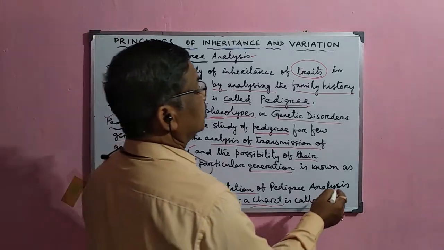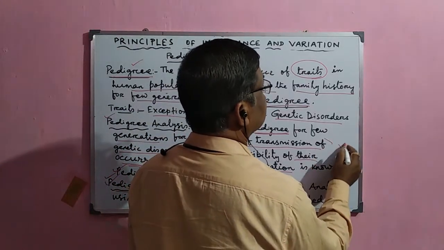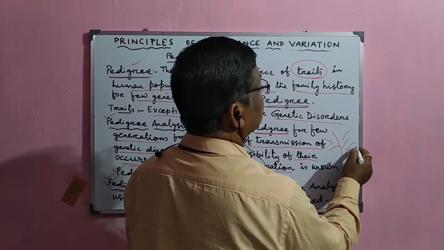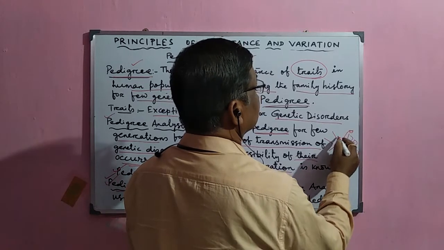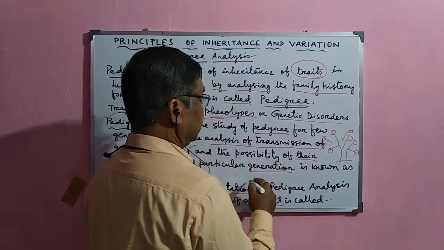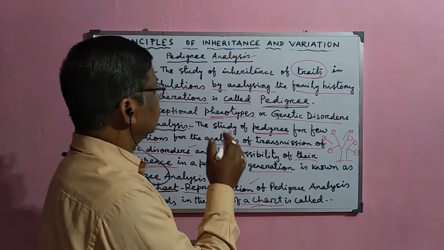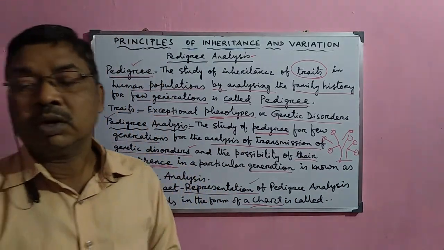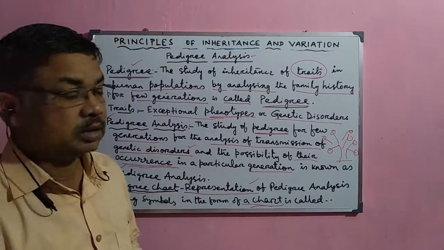Sometimes it is also expressed in the form of a tree showing how different characters or traits are transmitted, so it is called a family tree. Either a family tree or a pedigree chart is very useful for studying the transmission of characters from one generation to the next.